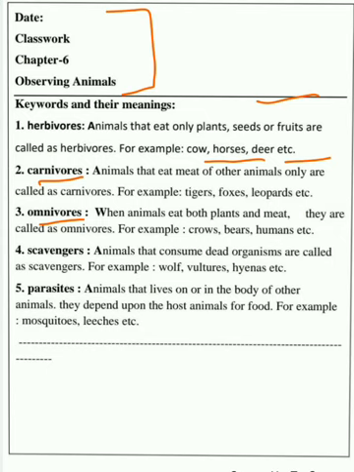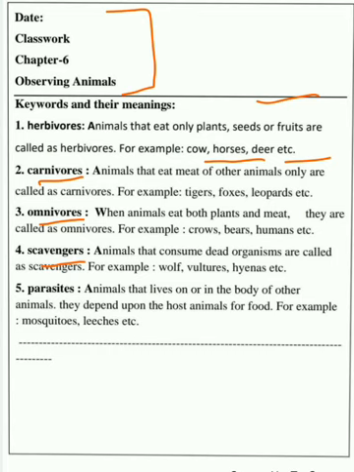Okay, so children, you might be thinking that ma'am is going at a great speed. So how are you going to do your work? Simply you can pause the video and copy down the work, no problem at all. You can pause the video and then copy down all the points. Okay, so the next one is scavengers. Animals that consume dead organisms are called scavengers. The examples are wolf, vultures, hyenas, etc.